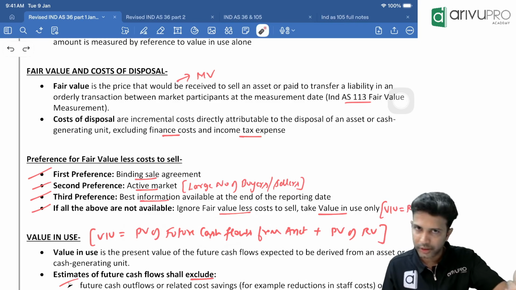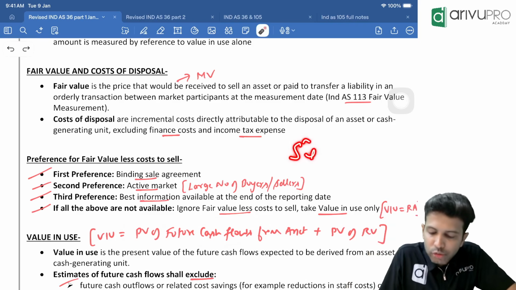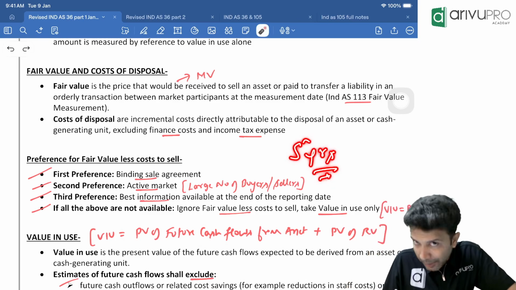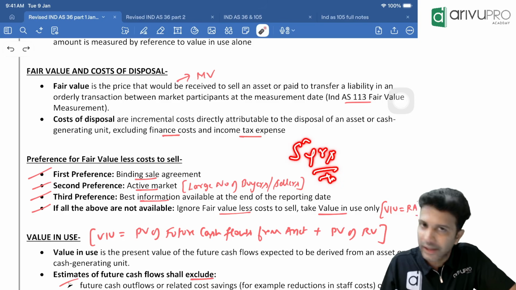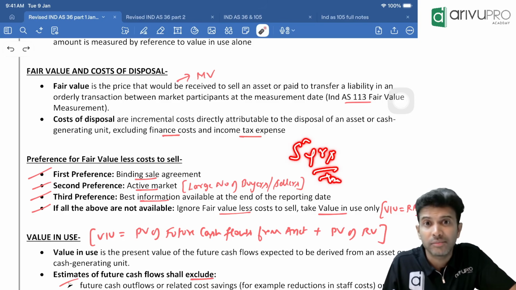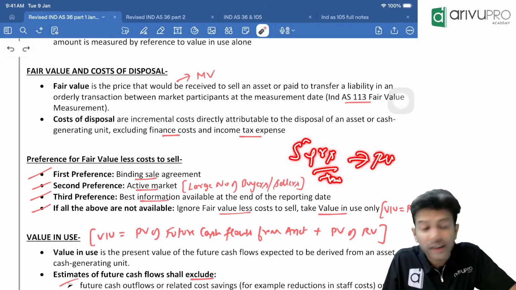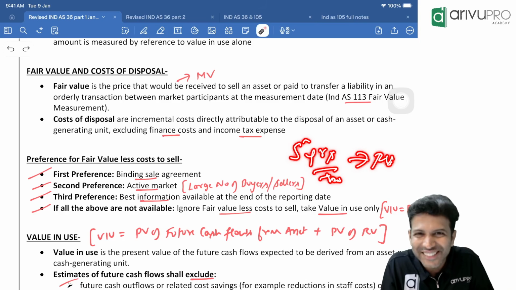That is one component. Now, if you are planning to use the asset, in my example I told you we are planning to use the asset for 5 years, right? After 5 years, what will happen? Will we keep the asset or will we sell it? Sell it. That only we call residual value. This is also a benefit, correct? No?